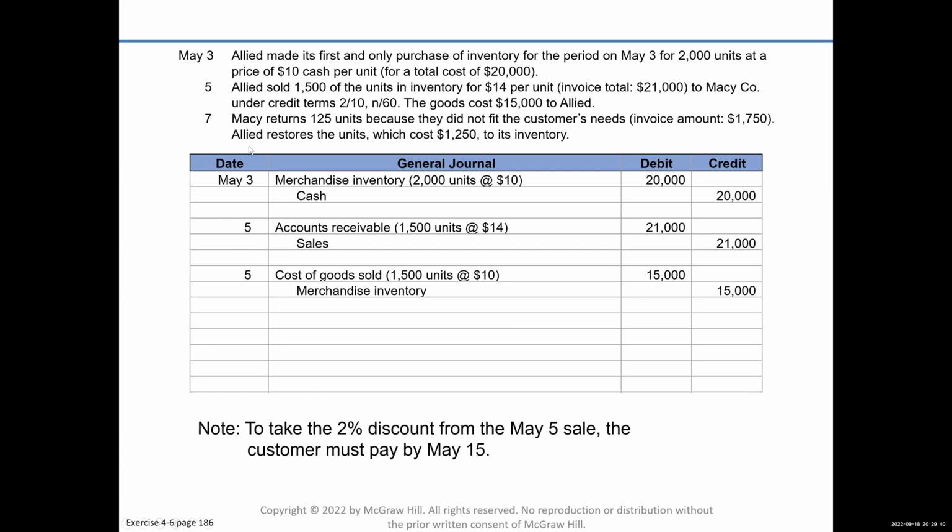Okay, now, if Allied wants to pay us within a discount period, when is the discount period? Well, the terms were 2/10, net 60. So they have to pay us within 10 days. So what's 10 days from the 5th? 5 plus 10 is 15. Okay. So that means Allied has to pay us by May 15 to get the discount.